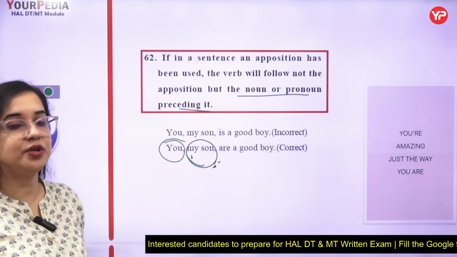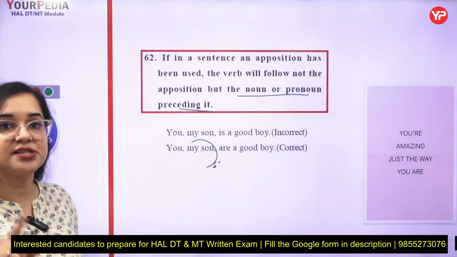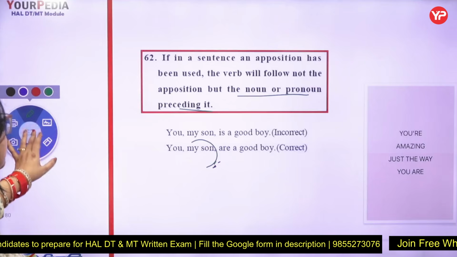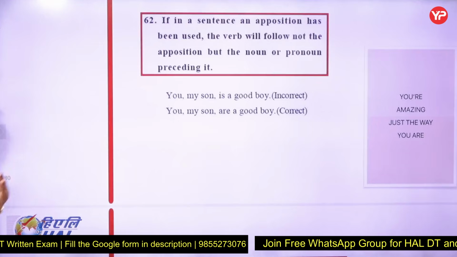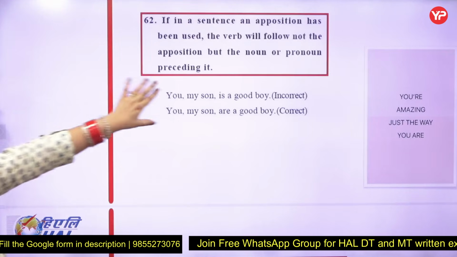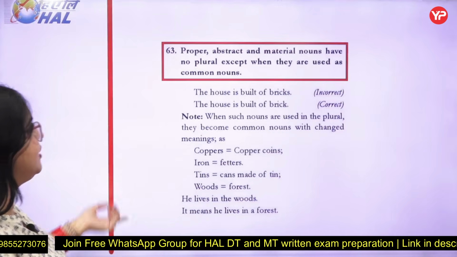So this is an important one. You should not be saying, you, my son, is a good boy. No. You, my son, are a good boy. So it is a very important one where apposition is there. It's there in a sentence, but you should look at the pronoun or the noun, not at the explanation which is given of that particular noun.